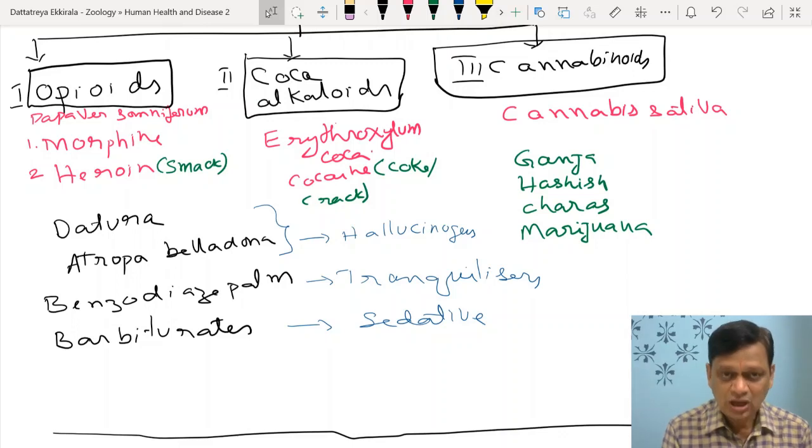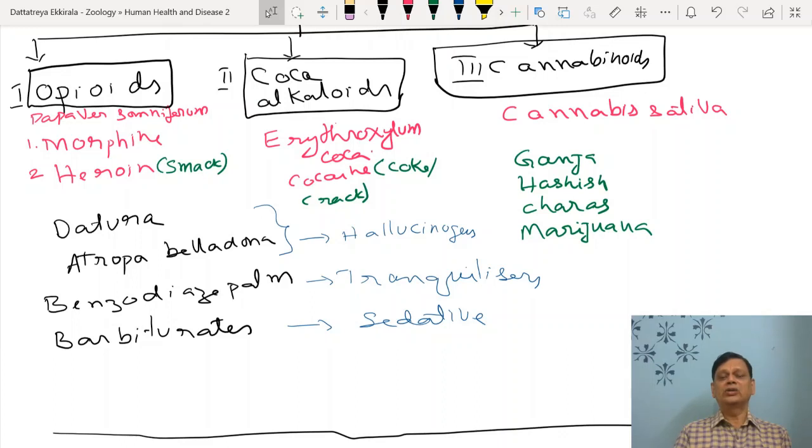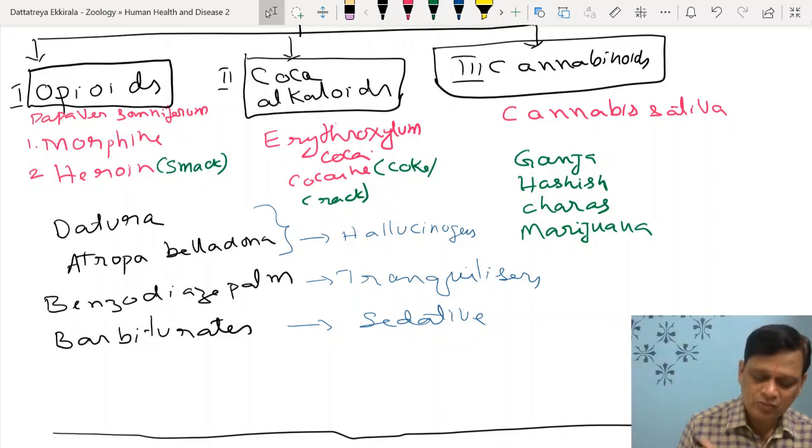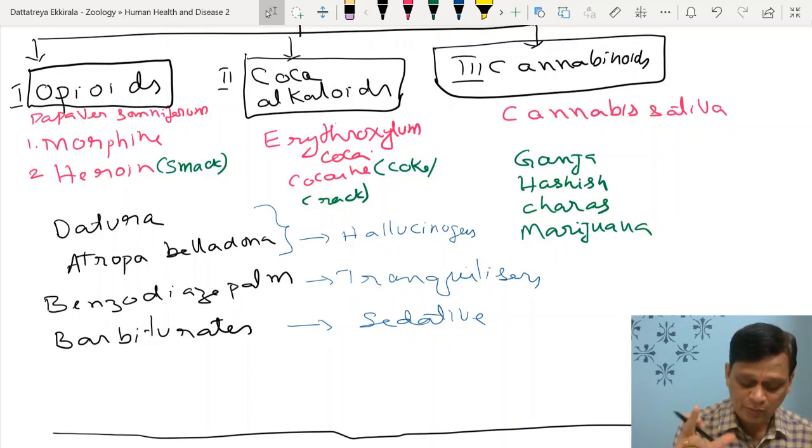Then the second variety, coca alkaloids. They stimulate our system. Erythroxylum coca. Cocaine, coke, is also called crack. This coke in high doses interferes with a neurotransmitter called dopamine. Dopamine, acetylcholine, epinephrine, norepinephrine, these are all neurotransmitters. But dopamine is very important in controlling the behavior of human beings, so that can be modified by this. So dopamine transport is changed so that behavior is changed. Even hallucinations can be caused by this.